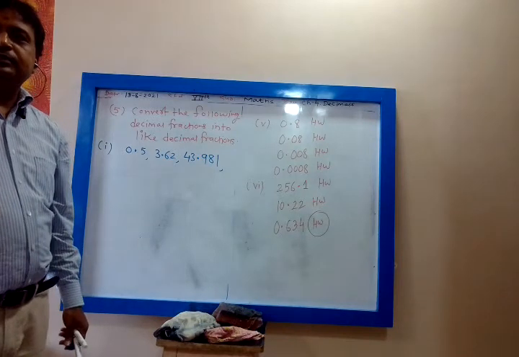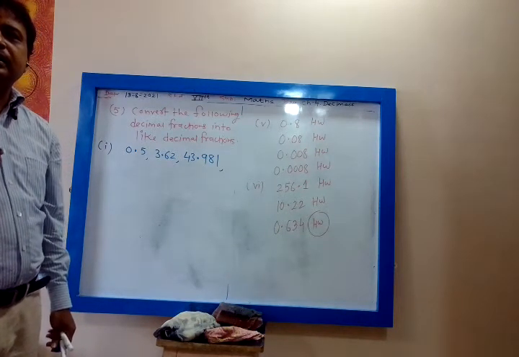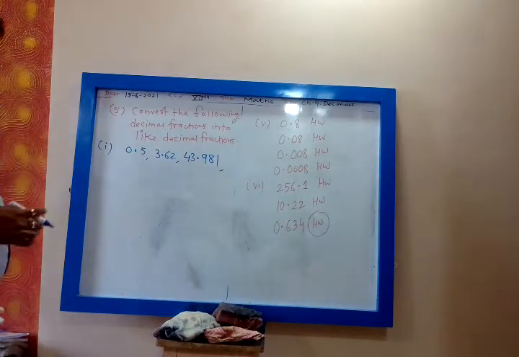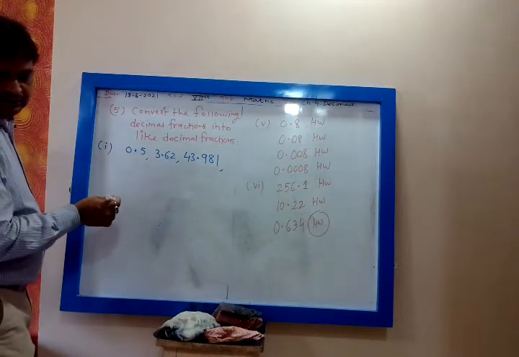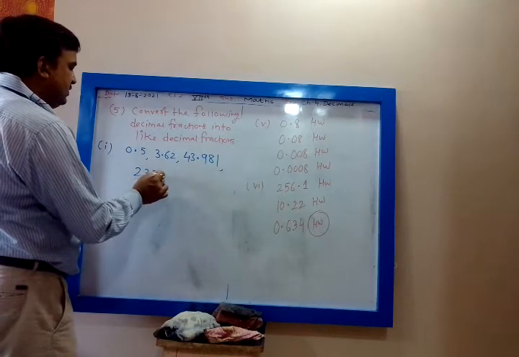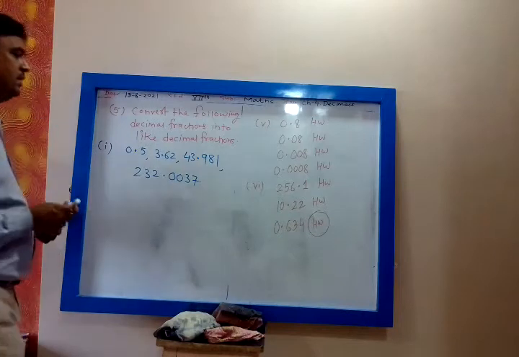It is not in the textbook, it is not written correctly. They are not fractions, they are decimal fractions, my dear. Textbook, make the change. And 232.0037. So these are given to you.